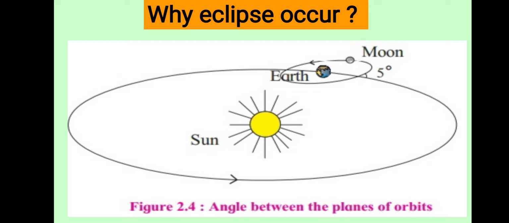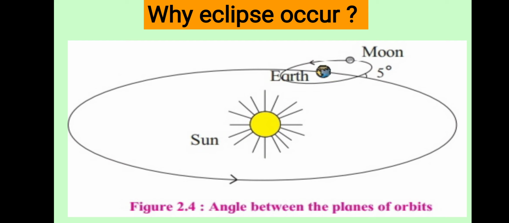When it is full moon day, the moon makes an angle of 180, and on a new moon day it makes an angle of 0 degrees, that you learned in the last figure. Here the angle made is 5 degrees with the orbit.